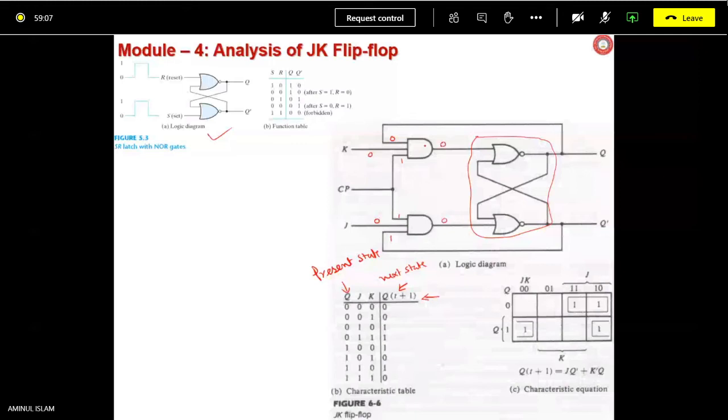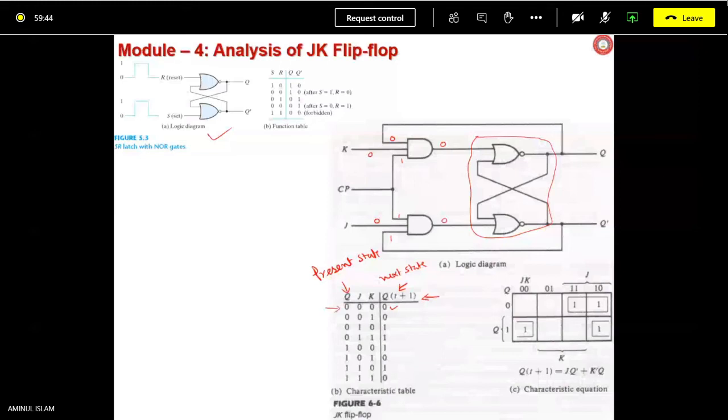It is also 0, isn't it? 0, 0 in an SR latch with NOR gates is what? The quiescent state, meaning the no change state, right? So whatever was Q, that is going to be here. Q was 0 earlier, Q(t+1) is also 0. So the first entry is satisfying our theoretical knowledge. Okay?